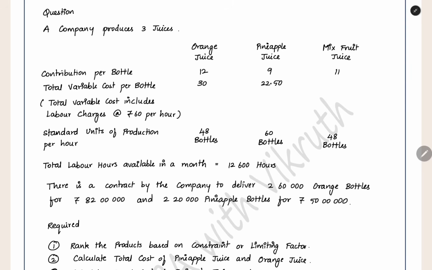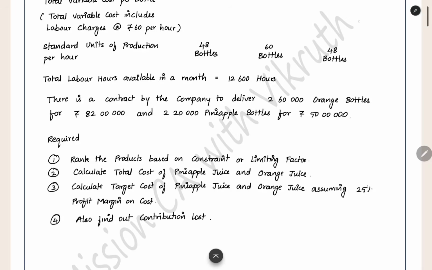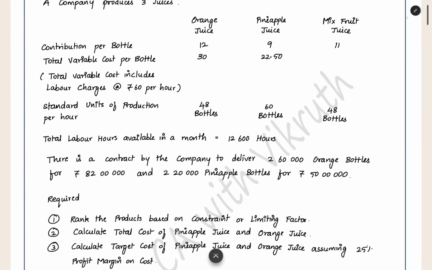Here, they have not given any maximum annual demand. So even if we produce pineapple juice for all the labor hours that we have, there is no limit. We can fill it. There is no limit for the maximum annual sales. So we have to find out the contribution lost for the time that we invested in pineapple juice. We manufactured 220,000 pineapple bottles. For that, how much time we spent, and in that time, how much contribution we lost. That is what we have to find here.